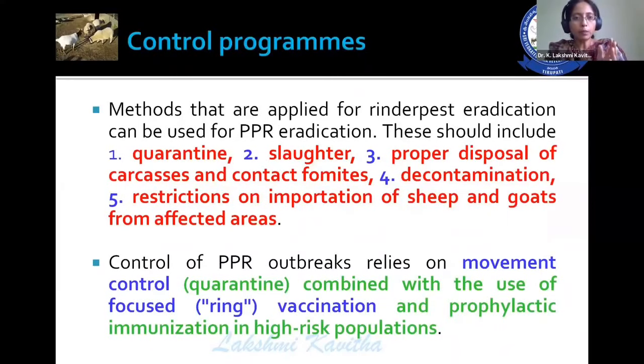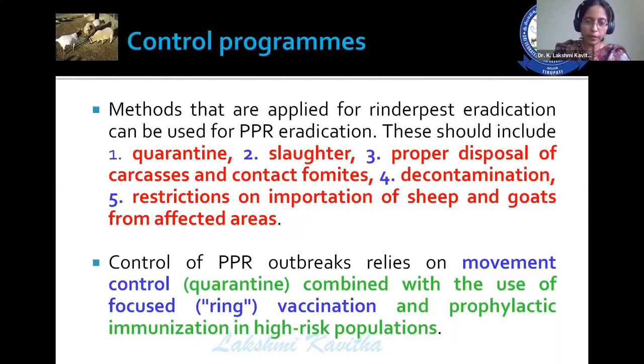Then control programs and methods are required in the majority of diseases. Managemental methods are very, very important to control diseases. In case of PPR also, quarantine is very important if any new entry is there. For any infected animal, it is better to slaughter the infected animal, with proper disposal of the carcasses and contaminated fomites, decontamination, and restriction on importation of sheep and goats from the affected areas. So these are a few important control measures that help farmers reduce this infection.